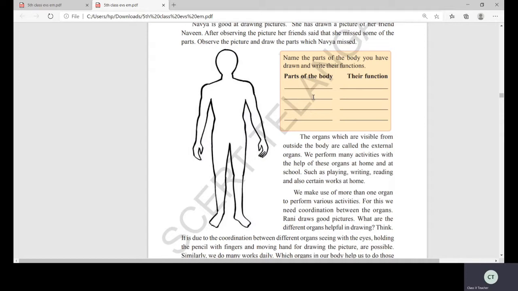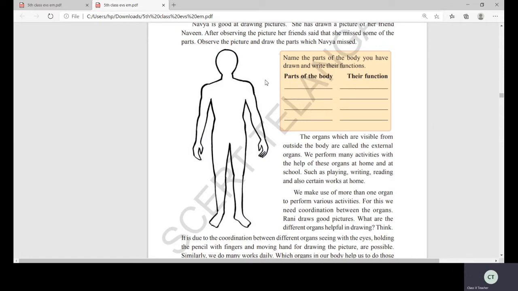So, come on, can you name the parts which are missing? Name the parts of the body you have drawn and write their functions. So, parts of the body and function. What is missing here first? Eyes. If you see a face, what is the most important organ on our body? Eyes. So write here eyes. See my cursor, children, on the screen? Draw the eyes and write here eyes. With the help of the eyes, what will we do? We see. What is the function of eyes?